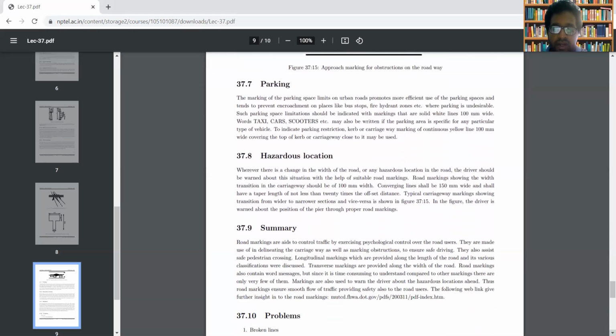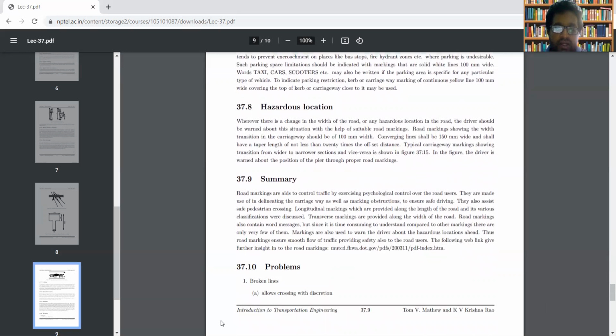So this is about the different road markings. You have to understand that the different types of road markings will be pavement markings, object markings, word markings, etc. Pavement marking will include both longitudinal marking and transverse marking. Object marking will include marking on the objects on the carriageway and marking on objects adjacent to carriageway. And also you have the word markings. Okay. So we'll stop this lecture.